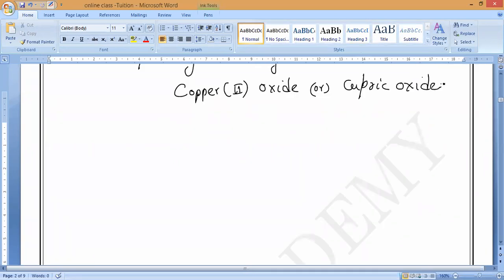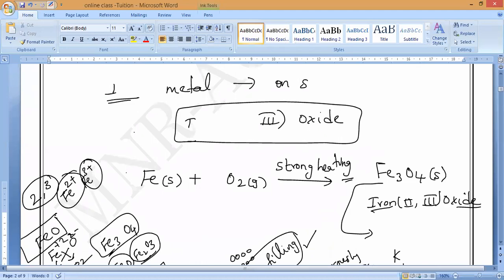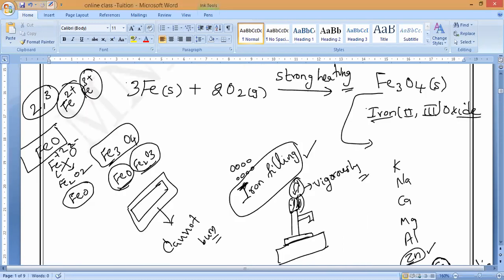So what is the color of this one? Black in color. Okay. So now the reaction. I forgot to balance this one. Also, we're writing copper 2 oxide. Balance this one. Fe3, here 3 will come. Here oxygens 4 are there, so 2 O2 will come. Is it yes or no? Everybody do it fast. This is iron. So Fe plus O2 will give you Fe3O4.